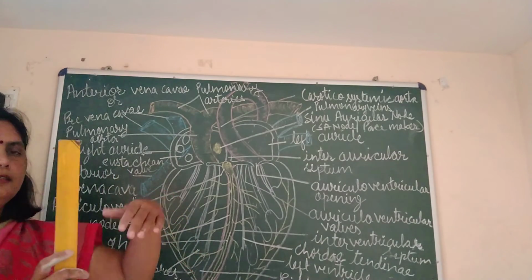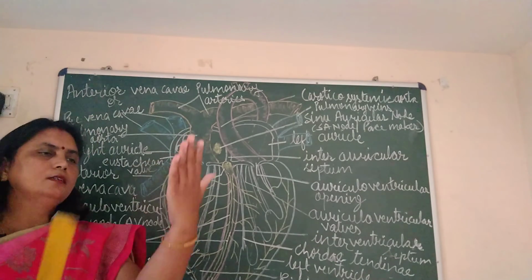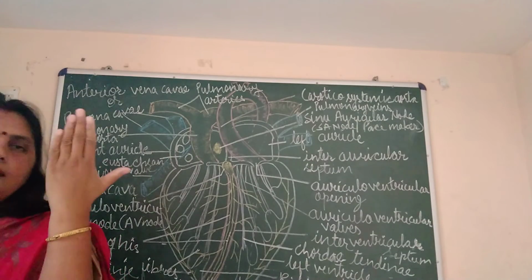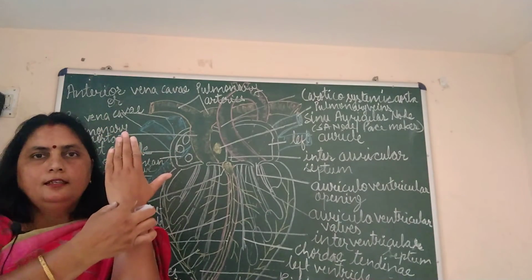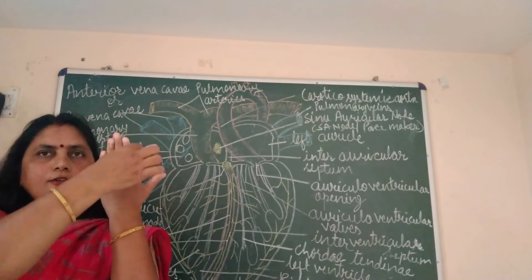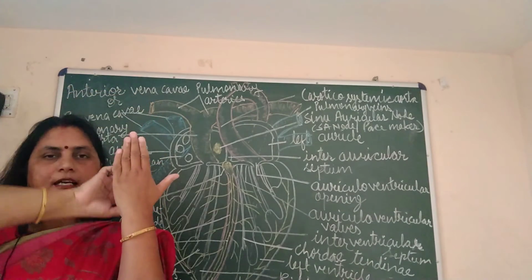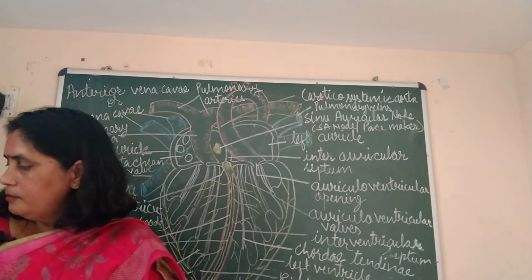This is your heart, or let the hand be the heart. This is the heart: auricles, ventricles. From this ventricle, the carotidosystemic arch will go behind the heart and then move downwards.